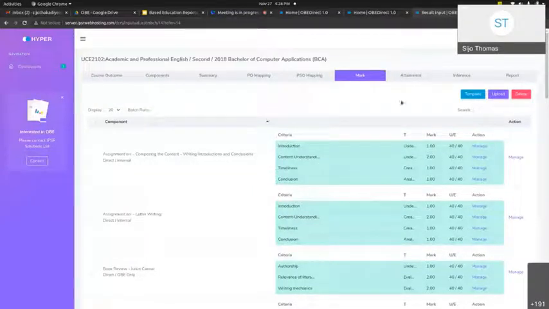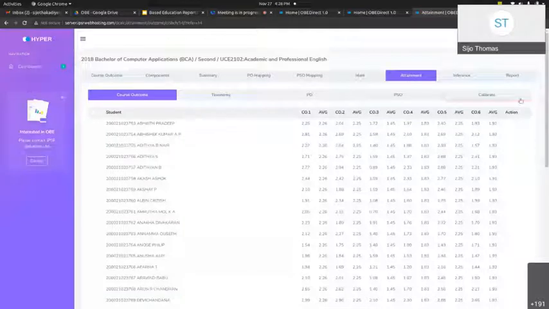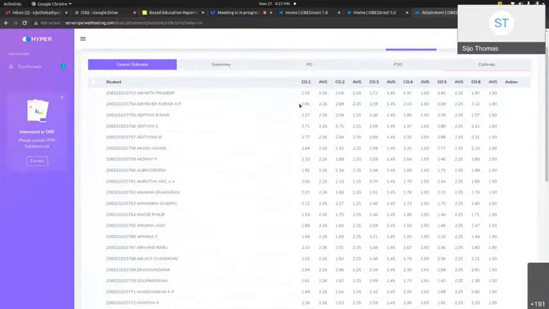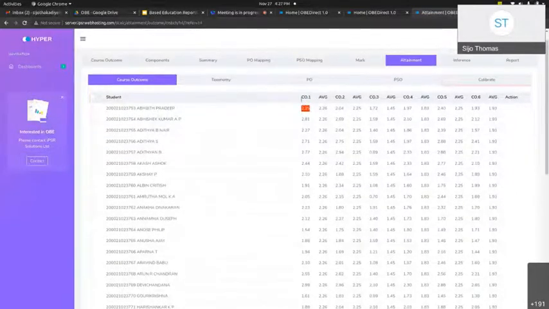The next section will be the attainment calculation and report generation. Once we have uploaded the data, we can go for the calibration option. Calibration is nothing but calculating the attainment: CO, course outcome, PO attainment, PSO attainment, and taxonomy attainment for this particular course. Since it is populated data, we are able to see the attainments for this particular course in each and every outcome.